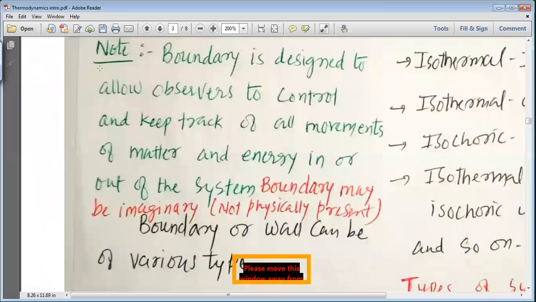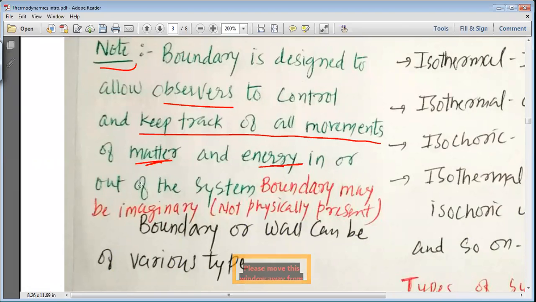Now, a very important point: the boundary is designed to allow observers to control and keep track of all movements of matter and energy in or out of the system. So why do we determine the boundary?